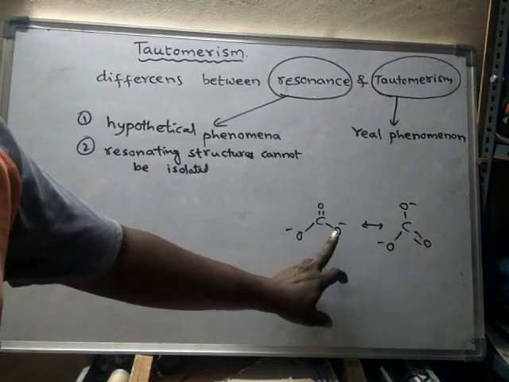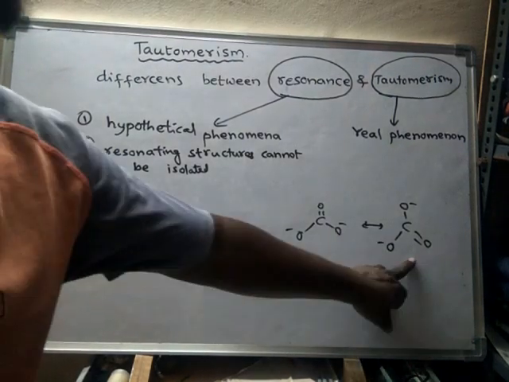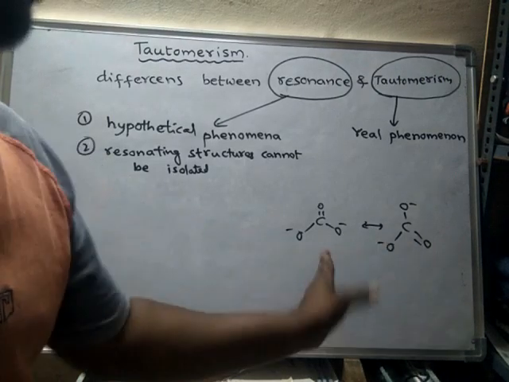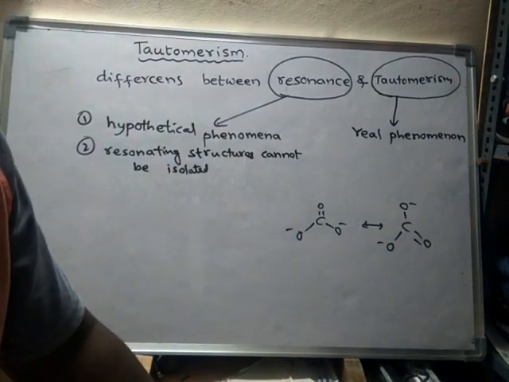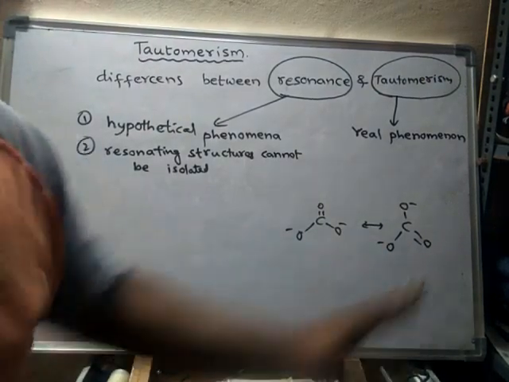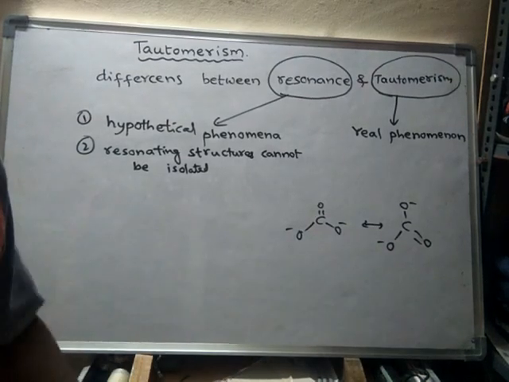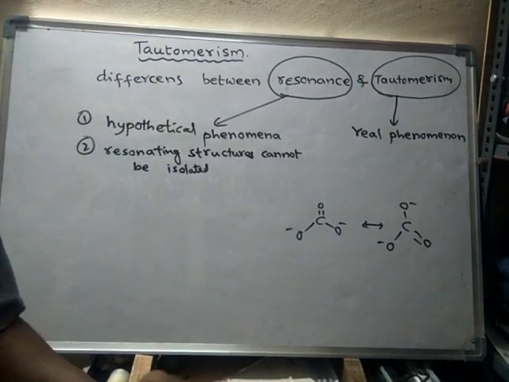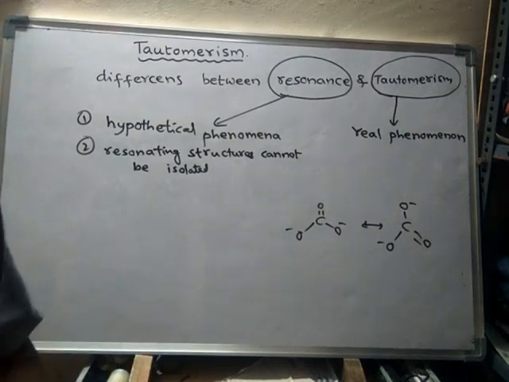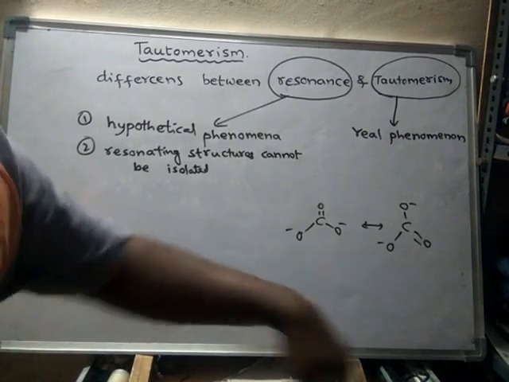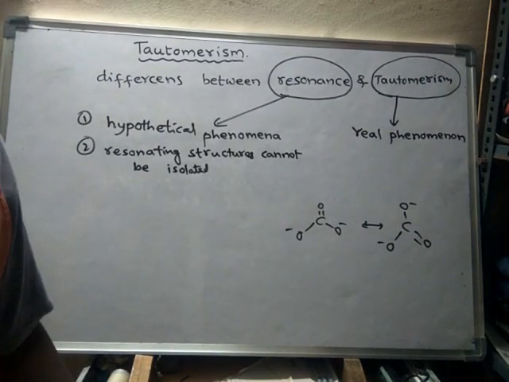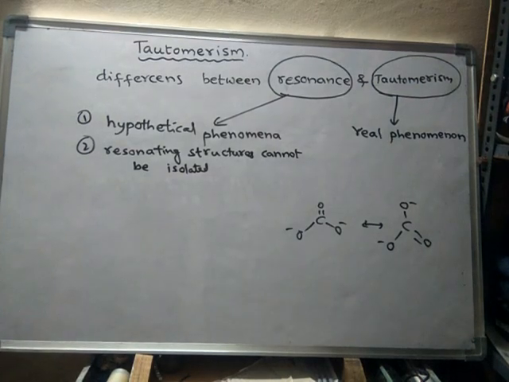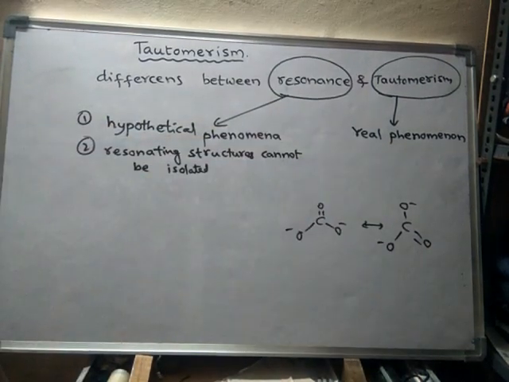During conversion of one structure to another structure, some energy is lost. When energy is lost, stability increases. So in order to explain the stability of a given compound, resonance was introduced, but it does not exist in reality.